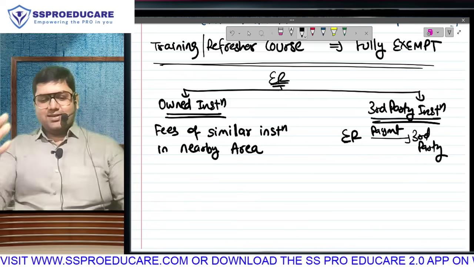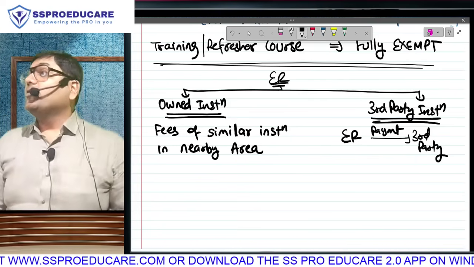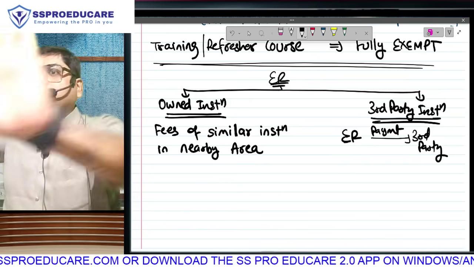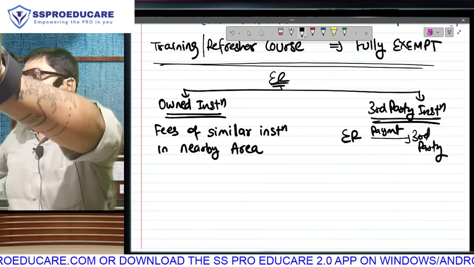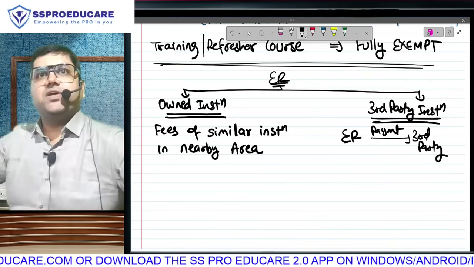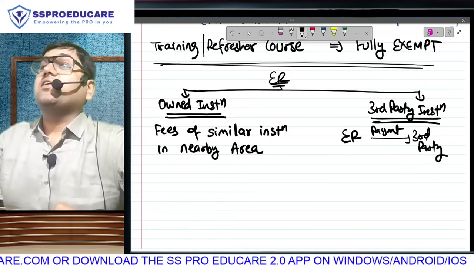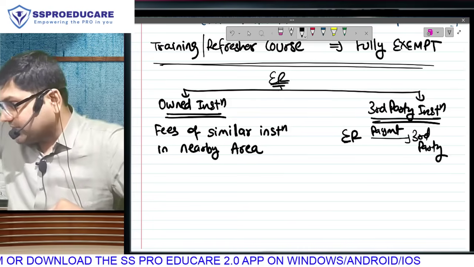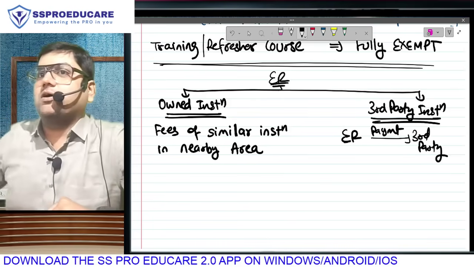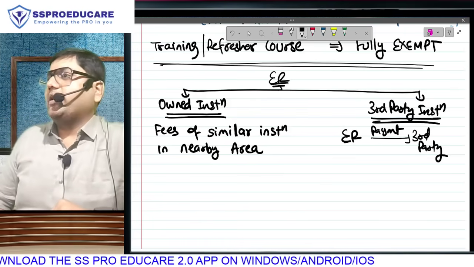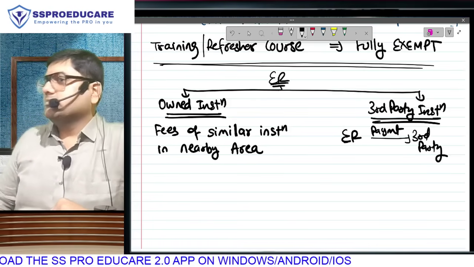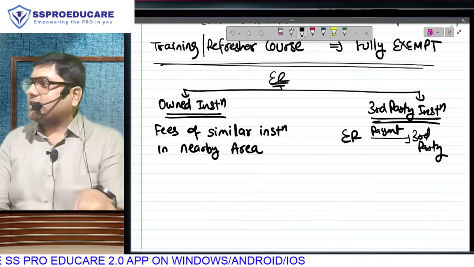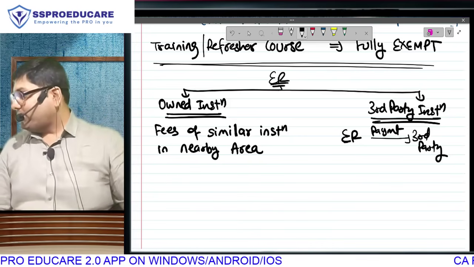Hashtag thug life. You understood what is their rationale behind keeping this? See, I am not saying that what you thought was illogical. What did you think? Fee charged to other people? But they are thinking fee charged by other institution because we are assuming you would have studied somewhere else. You are studying here only because your parent is an employee. A problem ye hai. Problem is not what is the logic. Problem is how to determine.